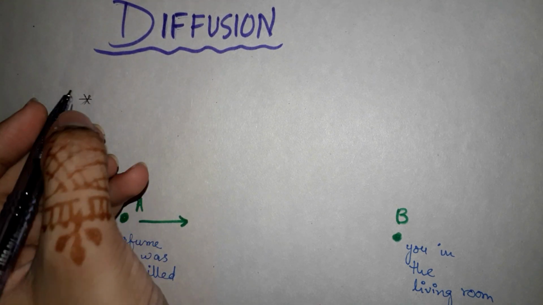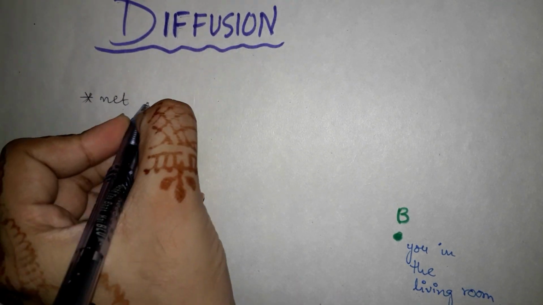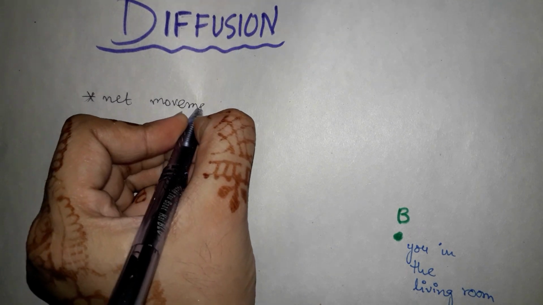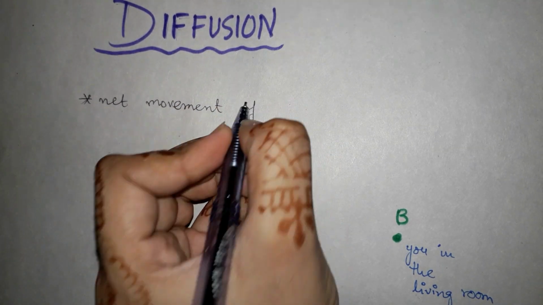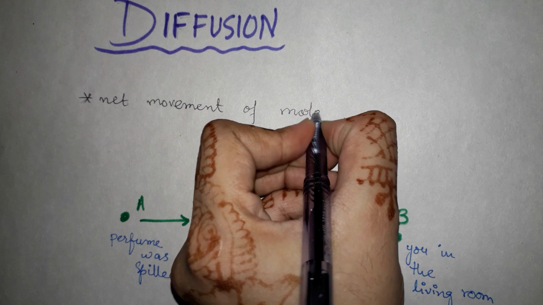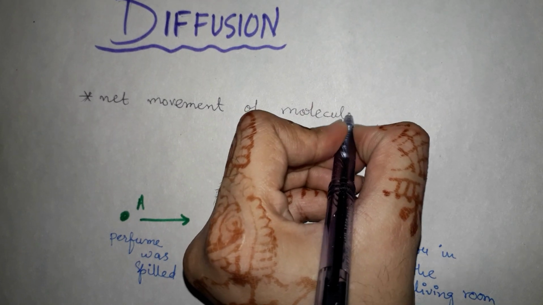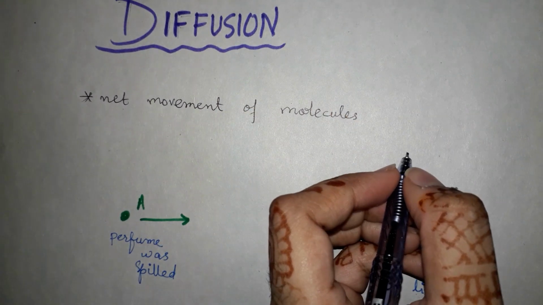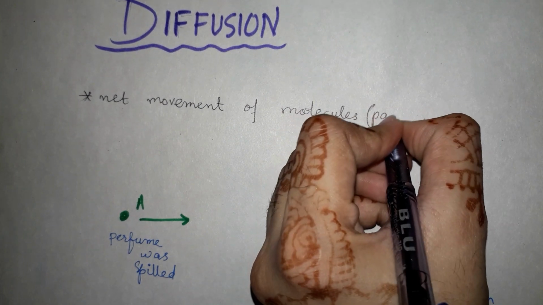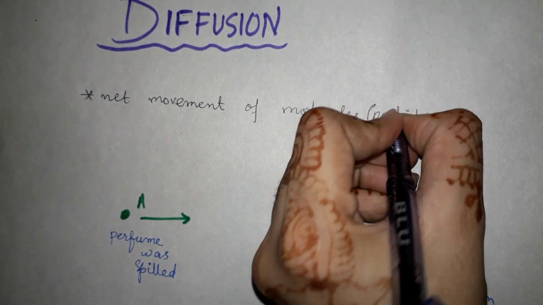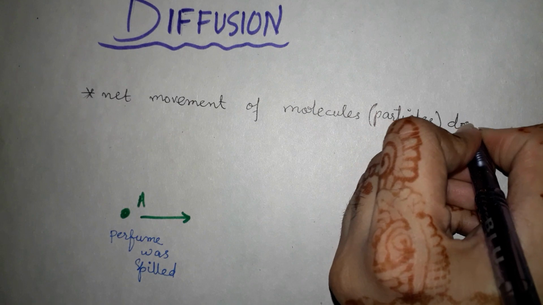thus be defined as a net movement of molecules or particles down a concentration gradient.